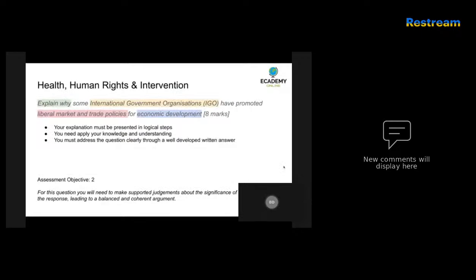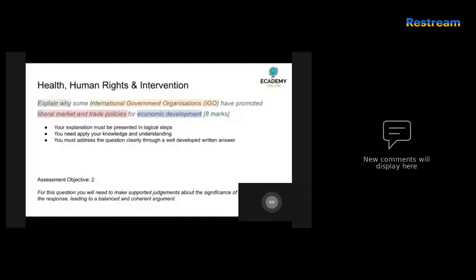So always remember, before you start answering any question which is a long answer question, particularly at A level, spend some time looking at the key words within the question itself and write some bullet points down before you start answering it. In this case, it's an explain question, so you're not going to have to write a very detailed conclusion or anything like that. You just need to focus on different factors.